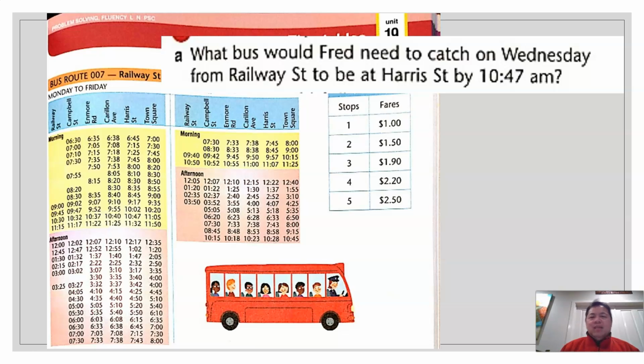It's a weekday, so we look at the weekday chart. Look for Harris Street at 10:47. That's the one. So what time must Fred catch the bus on Wednesday? You must catch the bus by 10:30 a.m. in order to reach Harris Street at 10:47. Hope all of you got this correct.